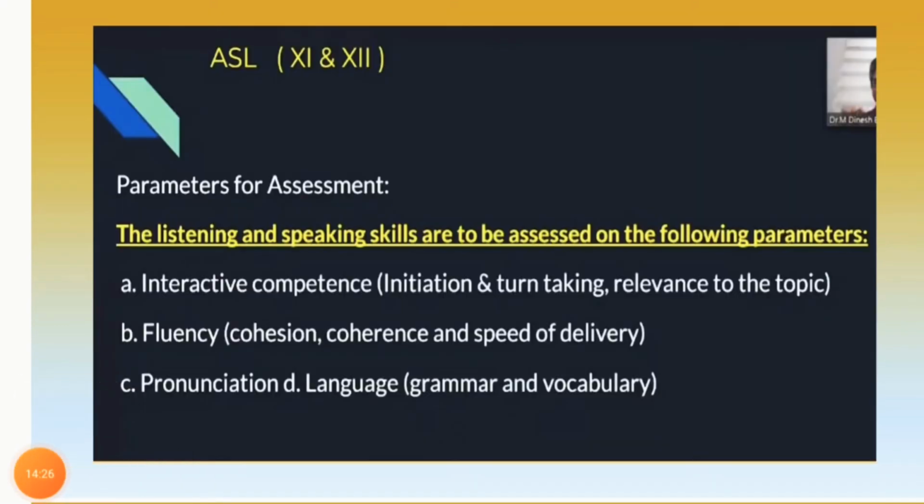Now here we have assessment of speaking and listening for the language point of view for classes 9, 11 and 12. The parameters for the assessment will be like this. The listening and speaking skills are to be assessed on the following parameters. One is interactive competency, intuition and turn taking, relevance to the topic. Fluency will be checked, pronunciation will be checked, and vocabulary and grammar should be checked in that.